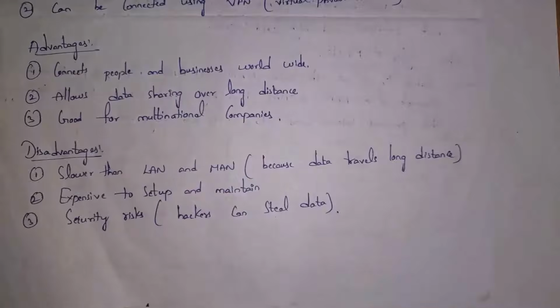Guys, in WAN, the complete world will communicate, so we need various kinds of devices and cables in order to create a WAN, and maintaining a WAN is very costly. And the next problem is security. By using the internet, we will send data to others, so hackers may hack our data.